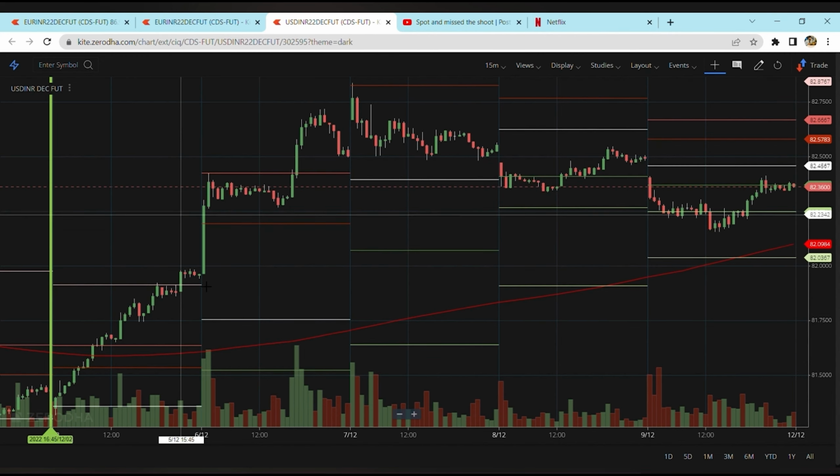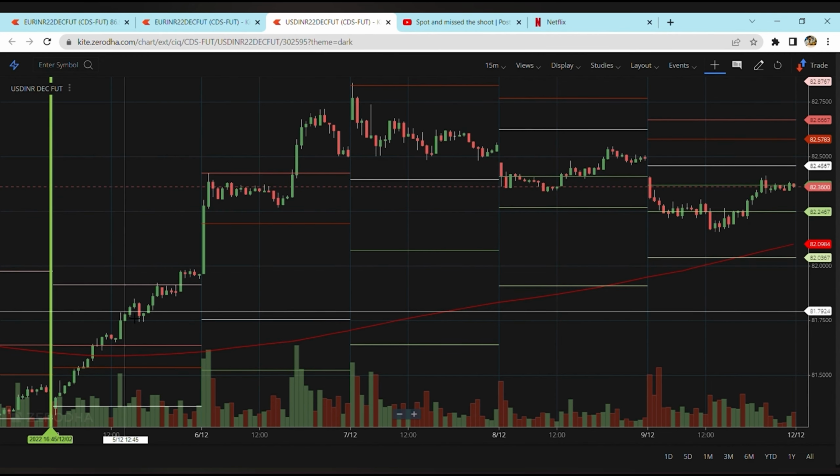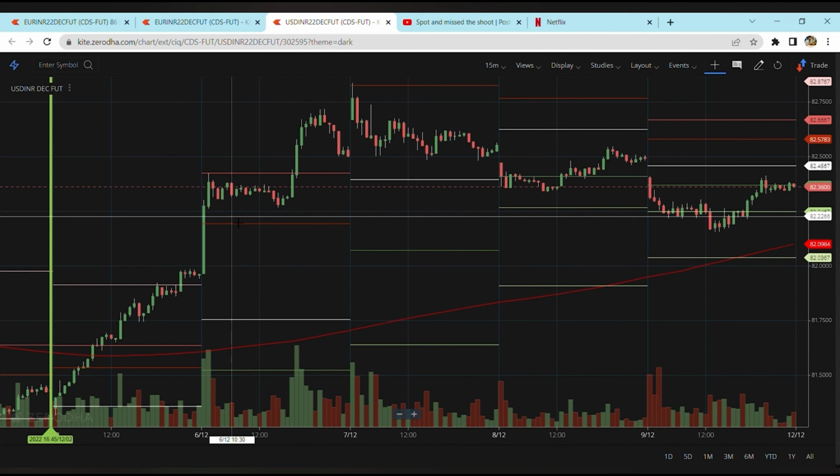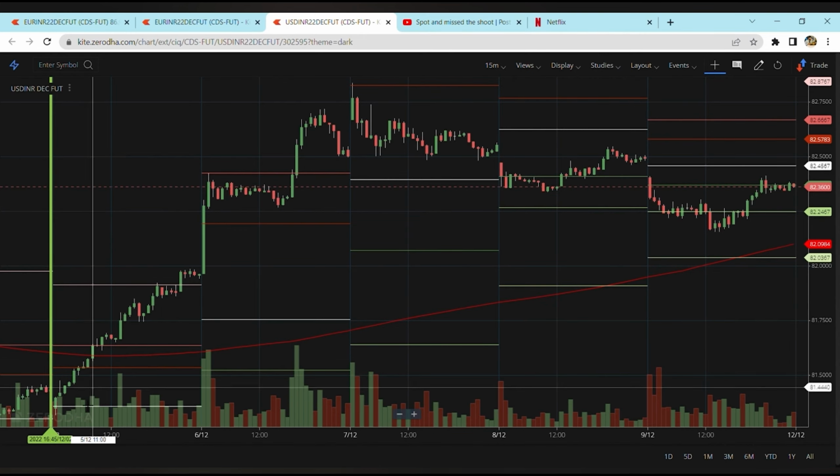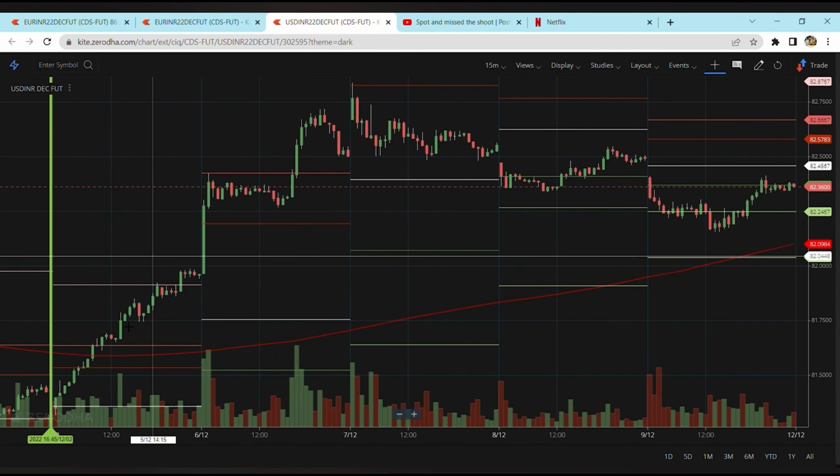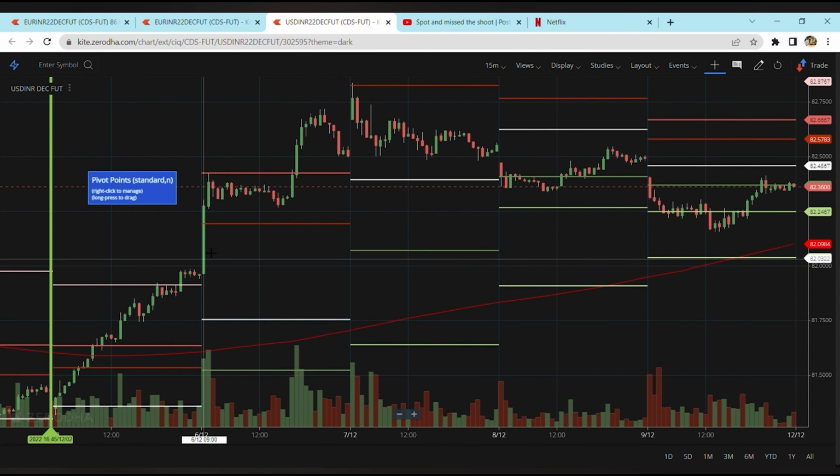Now let us move slightly to a higher time frame. We are on a 15 minutes time frame to cover the weekly analysis, otherwise the video is going to go very long, so I just want to finish it quickly. On the 15-minute time frame of the USD December future, we can clearly see how it has been moving. Once it started to move approximately at 81.93, it goes up and makes a huge candle the next morning.